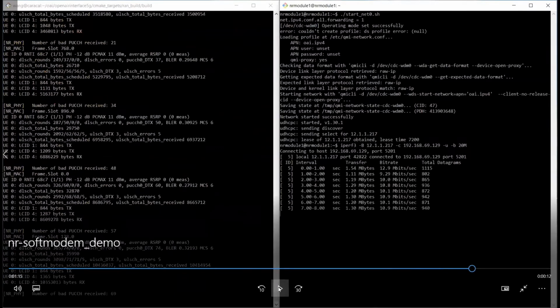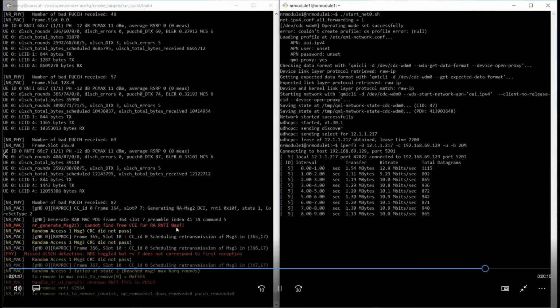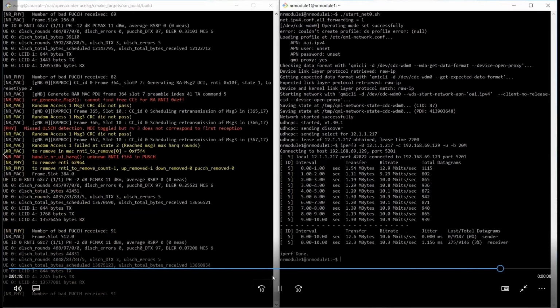As you can see, we are using in this demo MCS 22 with 40 megahertz bandwidth, but we have some limitation for the PRBs, so we are using only half of the bandwidth. We can achieve about 10 megabits per second. And on the left side, we have some statistics about the transmission.